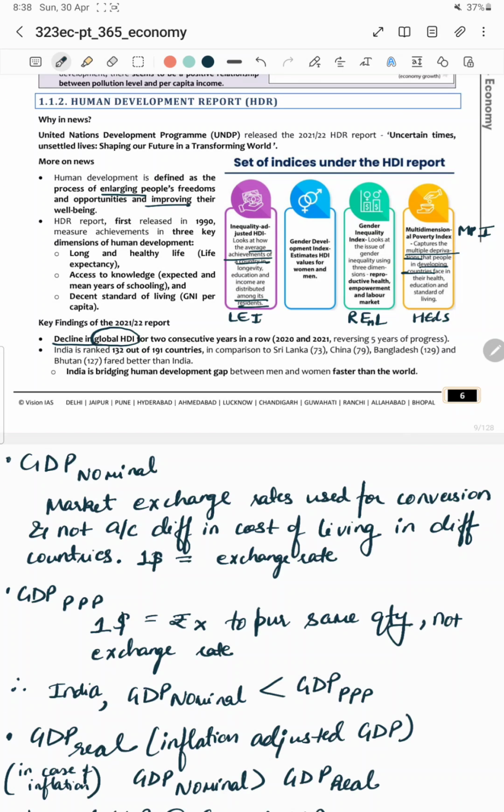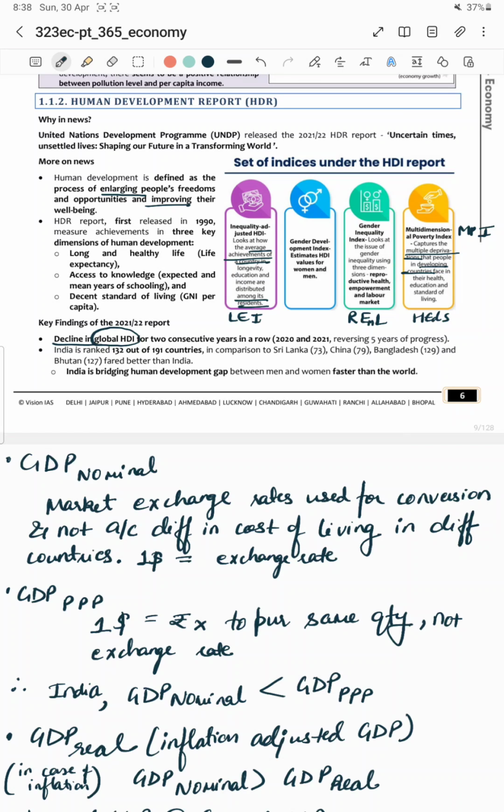UNDP released their first report in 1990 with 3 key dimensions. First was life expectancy. Second is education, that is expected and mean years of schooling. Third is standard of living, that is your GNI per capita. What is human development?